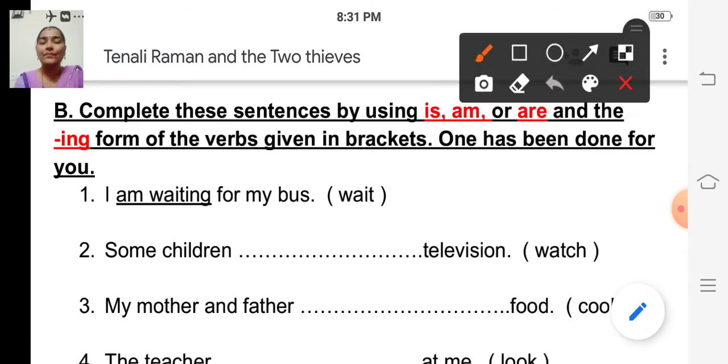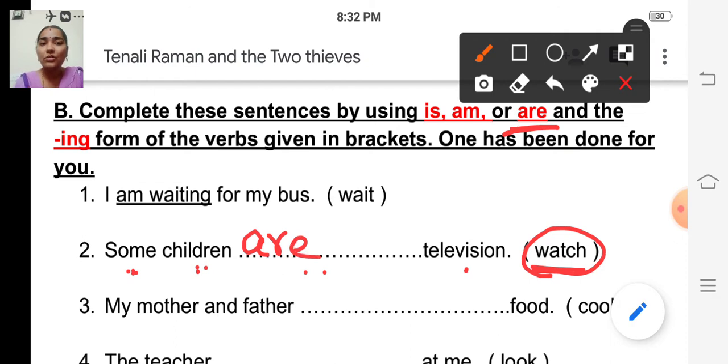The second sentence is, some children dash television. The verb is watch. Some children is plural, so we have to use are and the ing form of this verb. Some children are watching television.